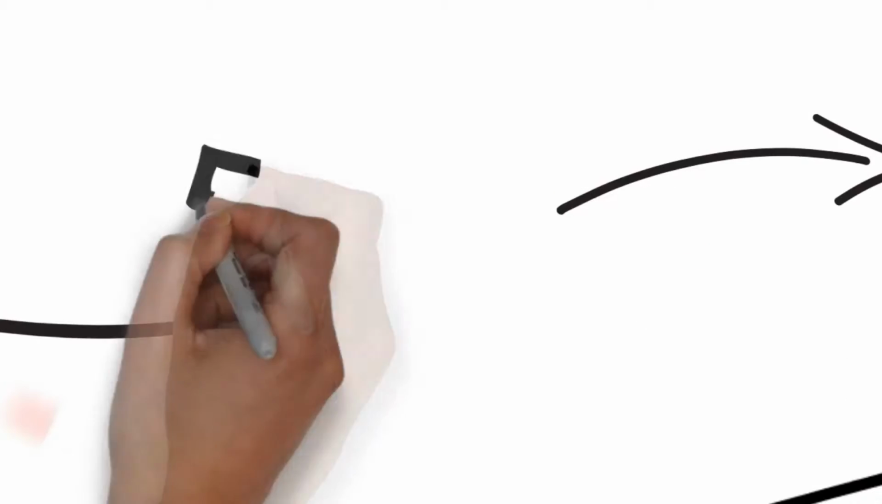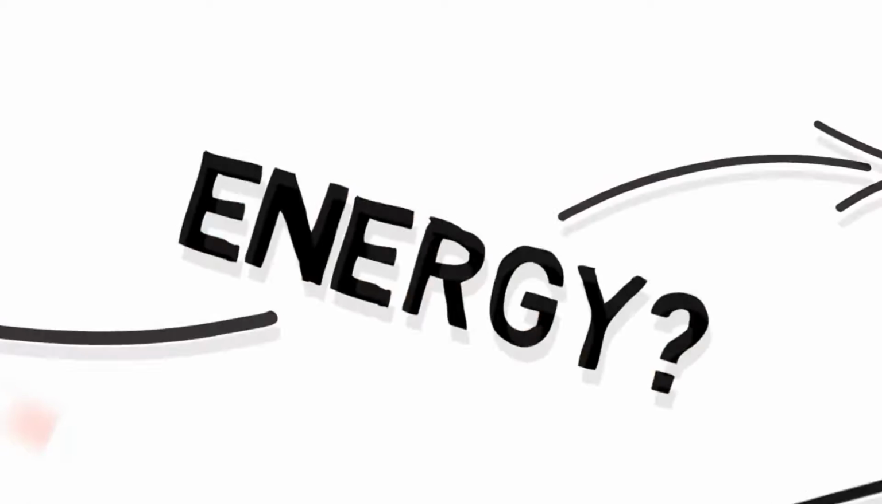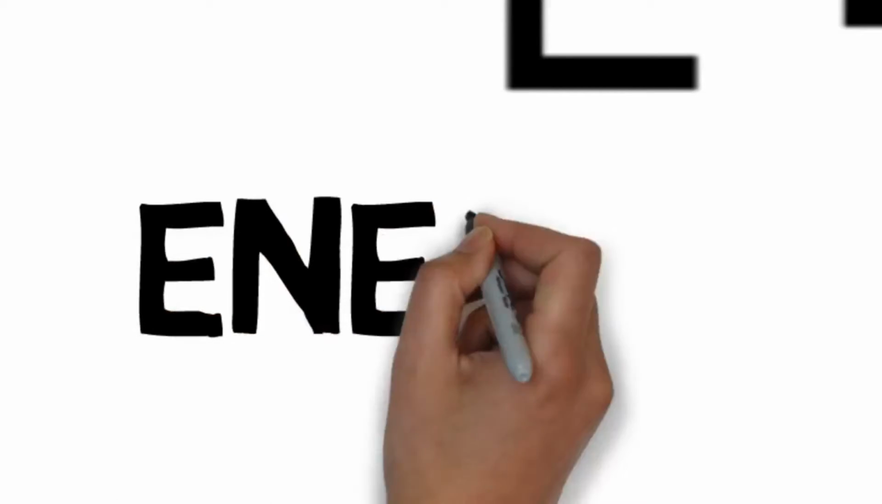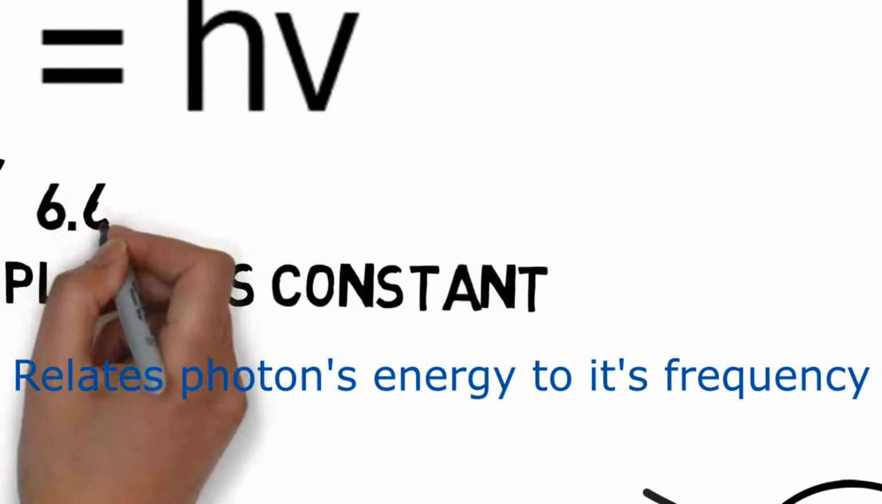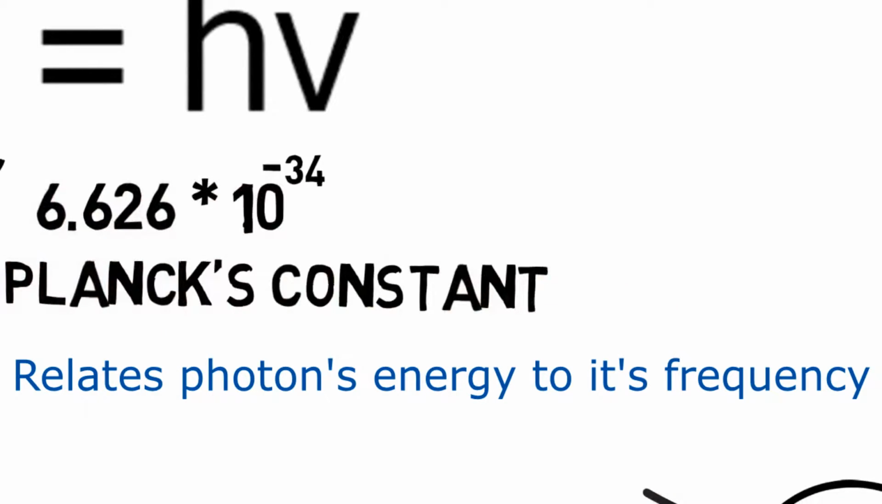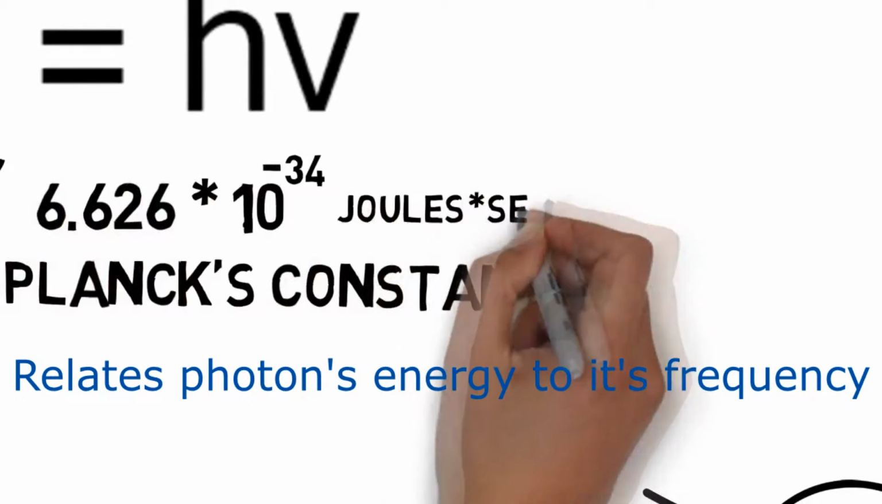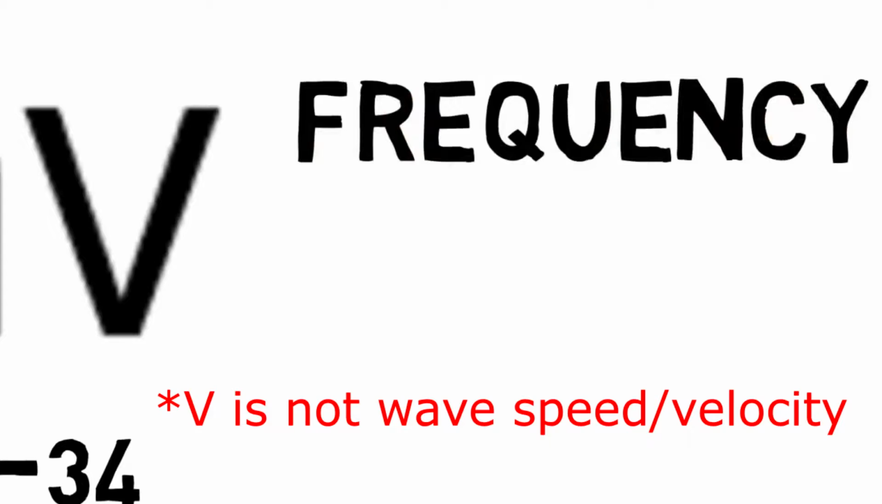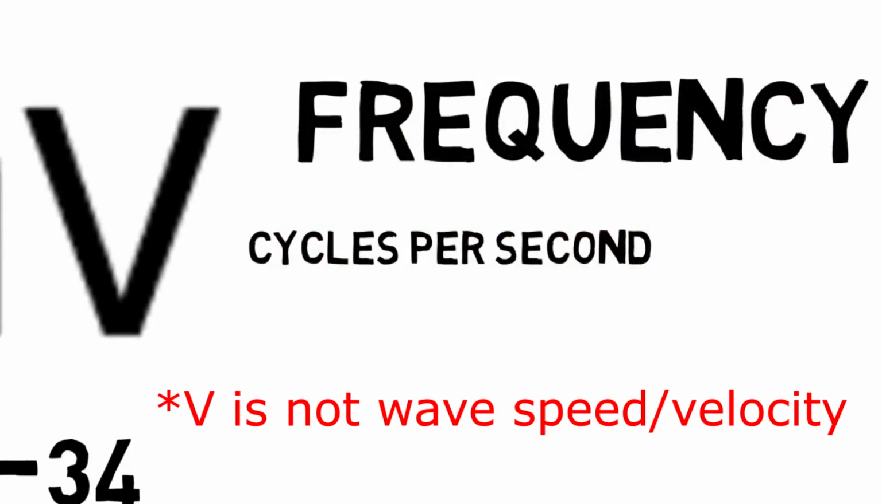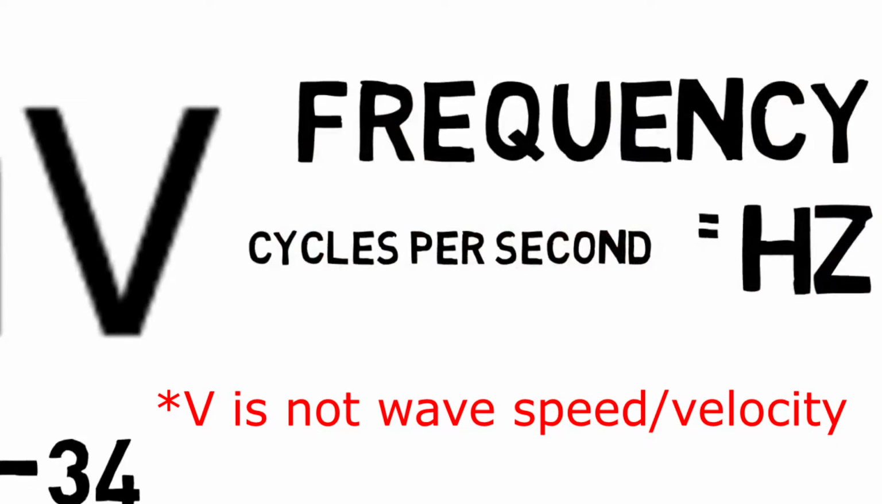But if we want to find the energy of a photon or emitted electron, how do we find this? So the correct formula is E equals hv, where energy is in joules, h is Planck's constant, which is approximately equal to 6.626 times 10 to the negative 34 joule seconds, and v is frequency. It is the cycles per second, which is equivalent to 1 Hz.